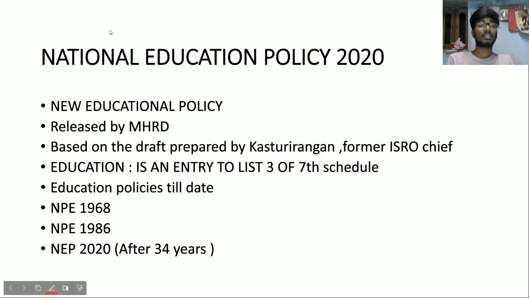So next is the National Education Policy or New Education Policy. This education policy was released by the Ministry of Human Resource Development on the same day when the Rafale fighter jets came to India.